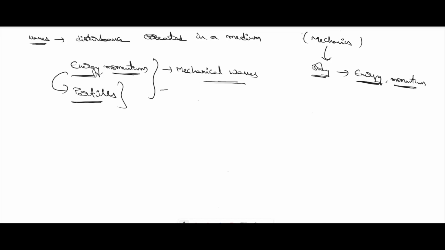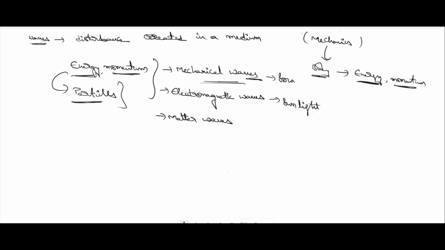Other than mechanical waves, we have different types of waves, like electromagnetic waves as well as matter waves. Mechanical waves require a medium in order to propagate from one place to another, whereas electromagnetic waves do not require a medium, just like sunlight.